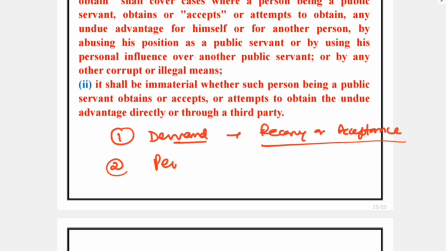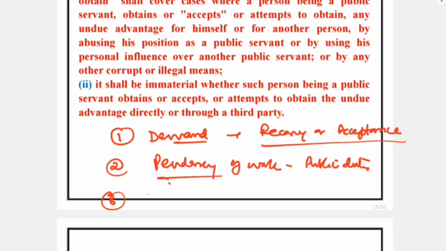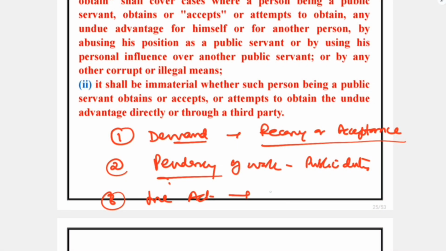Number 2, there is a requirement of pendency of work, which is called public duty. And apart from that, the act of the concerned public servant must indicate that he is about to perform the said public duty improperly or dishonestly for an undue advantage, which includes the acceptance of undue advantage as a reward or motive.